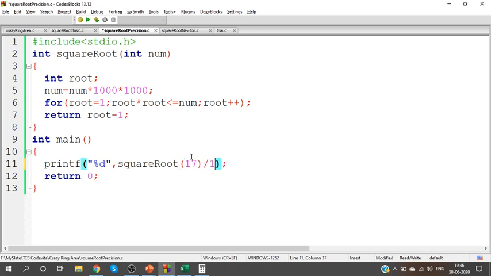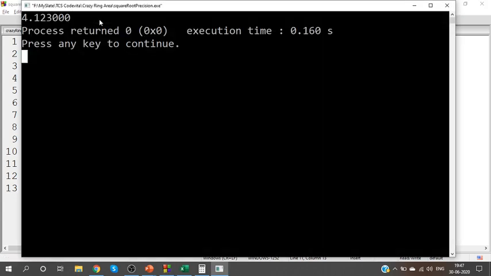Divide by 1000.0 and print it as percentage f. Whatever value you receive, we multiplied by 1000 into 1000, so for the final answer, divide by 1000 and print your answer. Now if you take a look at the output, we will get 4.123000.